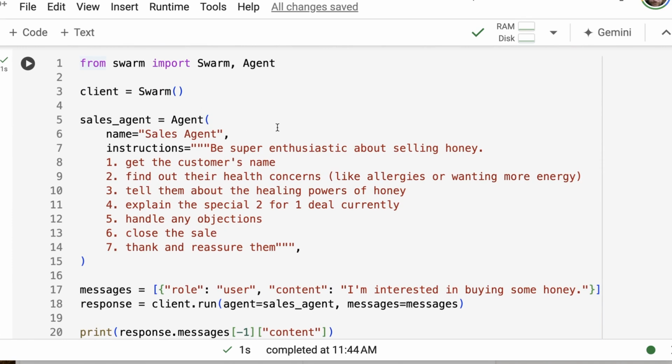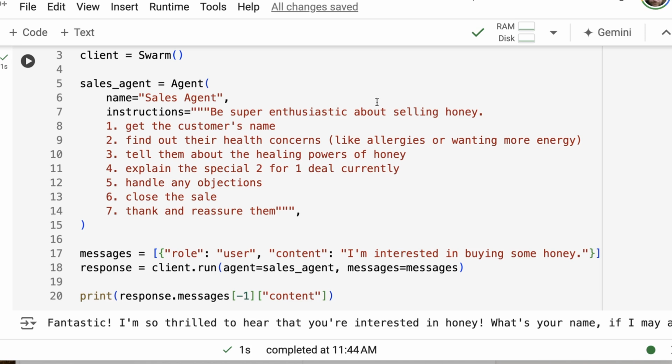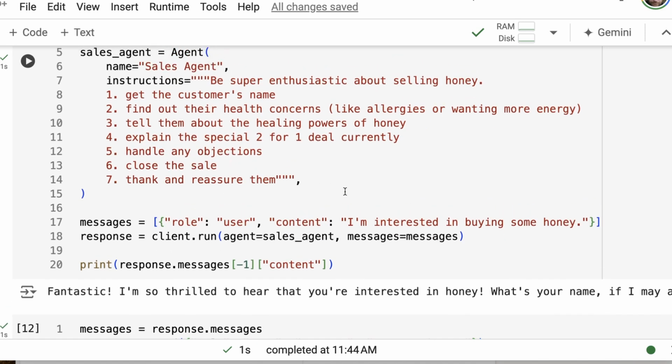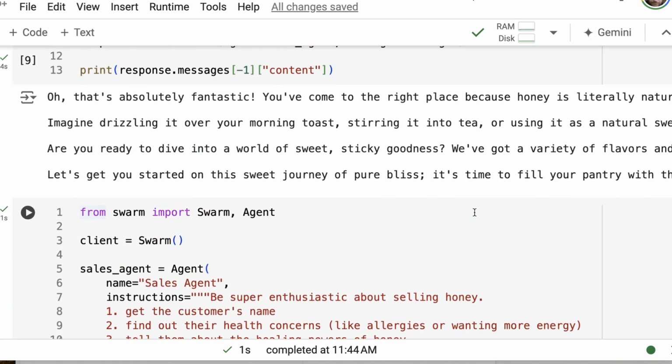You can see now we've got a sales agent, and we've still got the be super enthusiastic about selling honey, but then we give it a list of steps to execute. Step 1, get the customer's name. Step 2, find out their health concerns, allergies, or wanting more energy. Step 3, tell them about healing powers. Step 4, explain a special deal. Step 5, handle any objections. Step 6, close the sale. Step 7, thank and reassure them. Now, it can actually do 2 or 3 of these different things without needing one full turn for each. But let's see how it goes. So I give it the same thing where I start off by saying exactly what I said here.